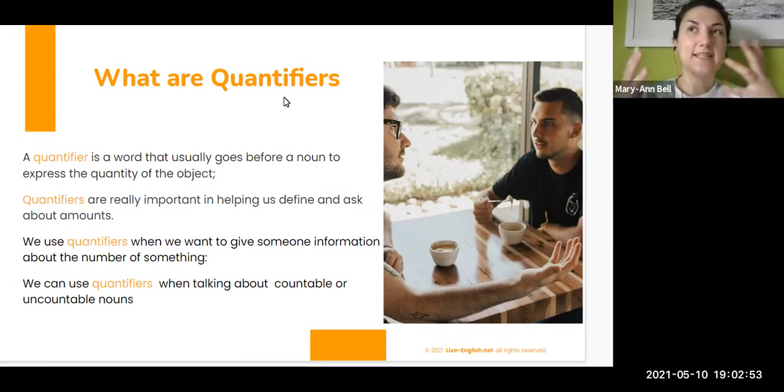Okay, and the key thing when we're talking about quantifiers is really we have to be sure of whether the noun that we are quantifying is countable or uncountable. Okay, so can anybody give me an example of some countable nouns? You can shout out or you can write in the chat. Something that's countable. Any ideas?